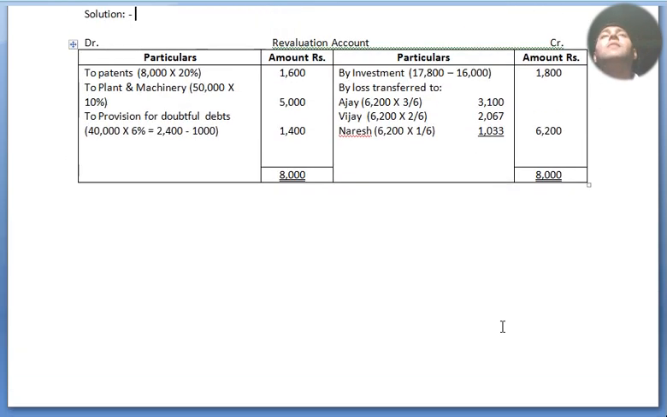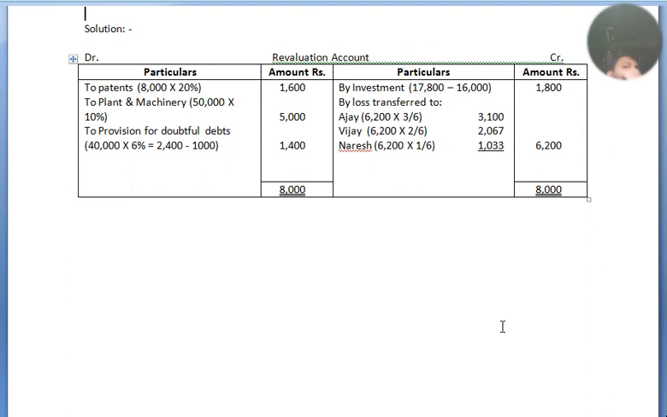Now we move to our revaluation account. Increase in the value of assets, decrease in the value of liabilities, increase in the value of liabilities, decrease in the value of assets. Where do we write them? Revaluation account, debit and credit, particulars and amount. Increase in the value of assets will be written on the credit side and decrease in the value of assets on the debit side. Increase in the value of liabilities will be written on the debit side. Decrease in the value of liabilities will be written on the credit side. That's all.